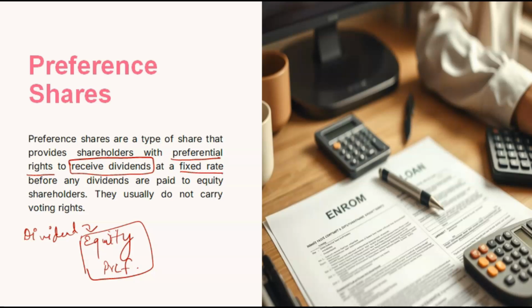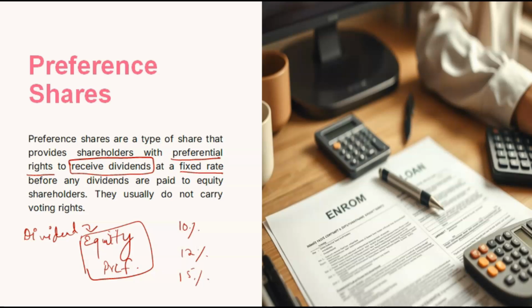Whenever preference shares are written somewhere, that means they will carry some percentage: 10% preference shares, 12%, 15%, 20%, 5%. So they carry a percentage with them, and that percentage shows their dividend. They will get a fixed dividend whenever the company declares dividend. So that rate is fixed.